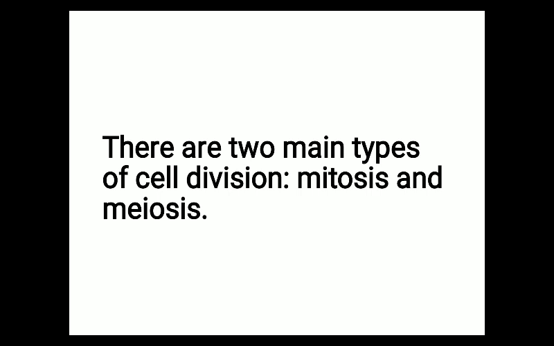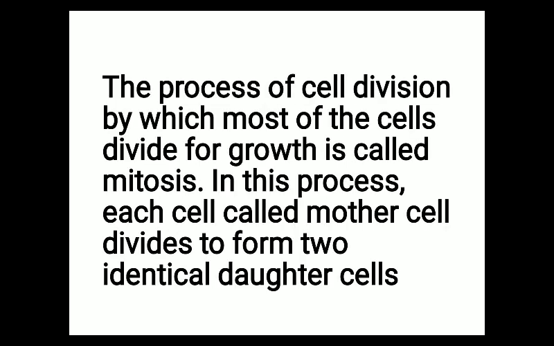Now there are two main types of cell division. We can categorize cell division into two types. The first type is mitosis and the second type is meiosis. Now one by one we will discuss these two types of cell division. First we will discuss the process of mitosis.